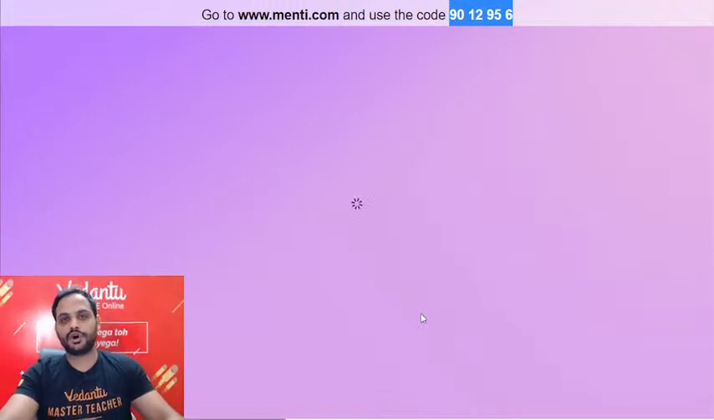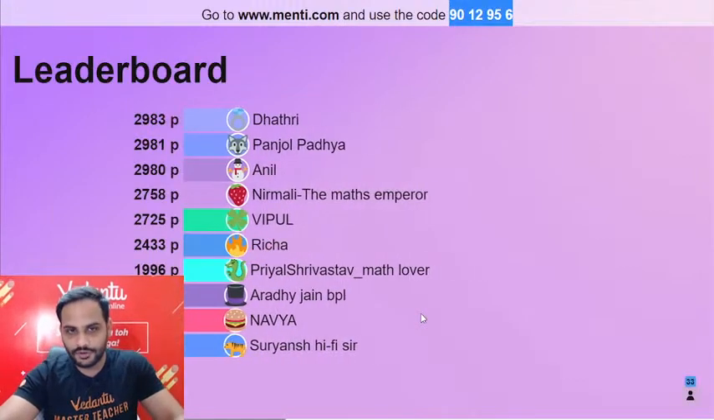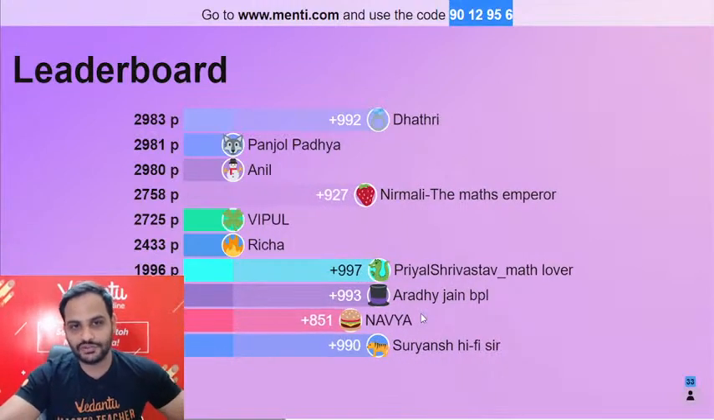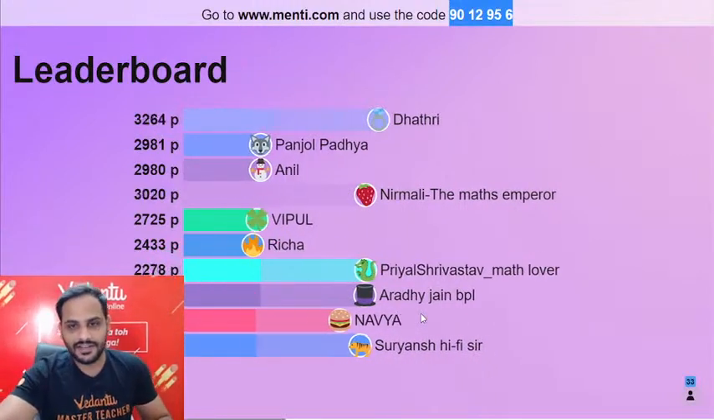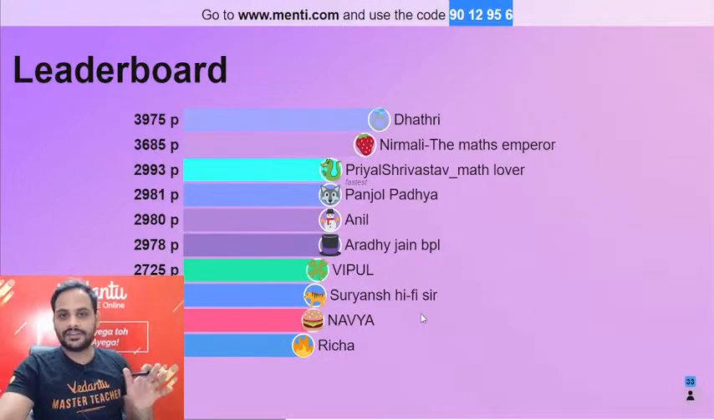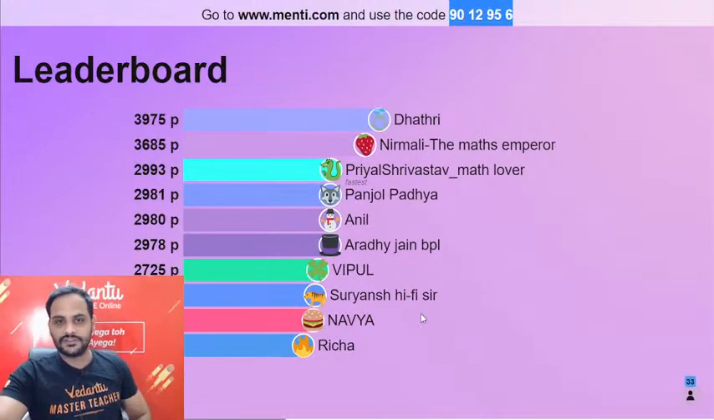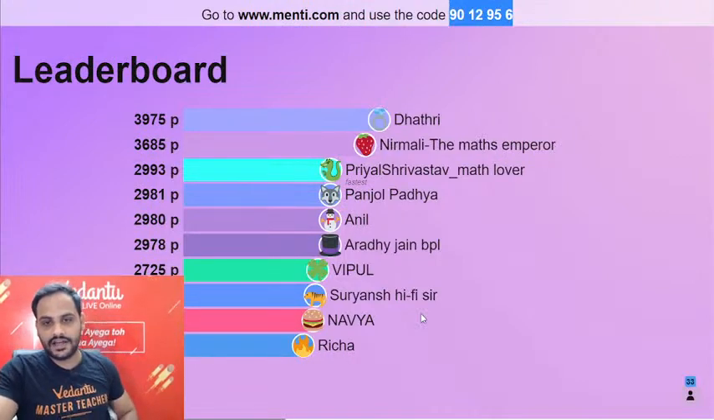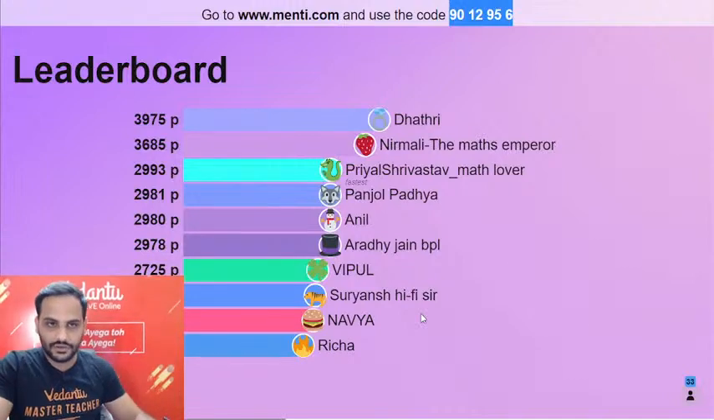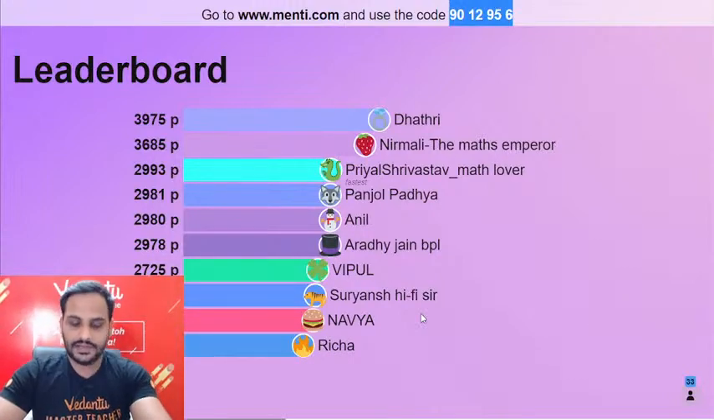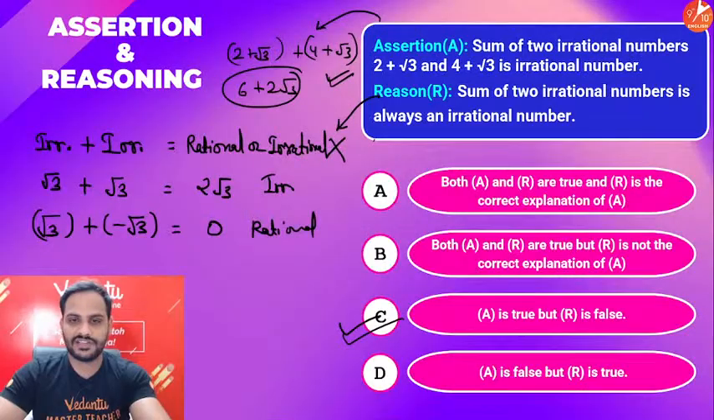Let's see what is going on in the leaderboard. So after 4 questions, chalo, Dhatri has taken a huge lead right now. Very huge jumps I can see. Dhatri, Nirmali, Priyal, Panjol, Padya, Anil, Aradhya, Vipul, Suryansh, Navya and Richa. Very well done guys, and Priyal is the first student to give the correct answer. Let's move ahead with your question number 5.